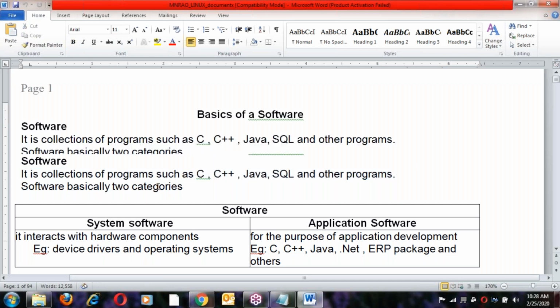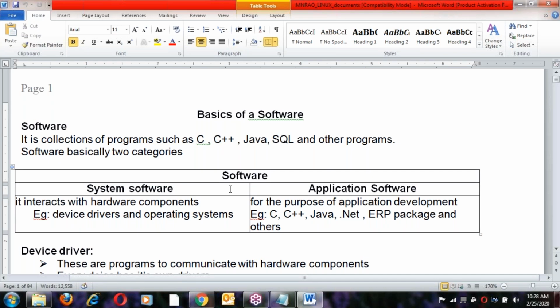Software has basically two categories: system software and application software. Application software is for the purpose of application development. For example, C, C++, Java, .NET, and ERP packages. All of these are application software.